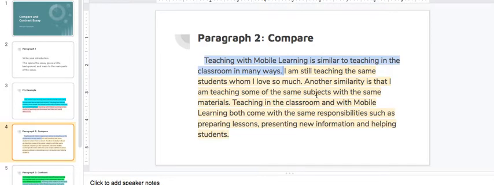Okay, so here are my details. I am still teaching the same students whom I love so much. Another similarity is that I'm teaching some of the same subjects with the same materials. Teaching in the classroom and with mobile learning both come with the same responsibilities, such as preparing lessons, presenting new information, and helping students.